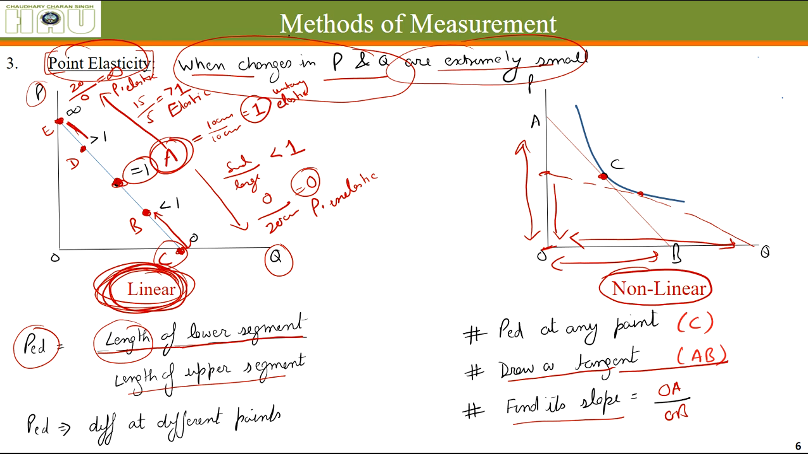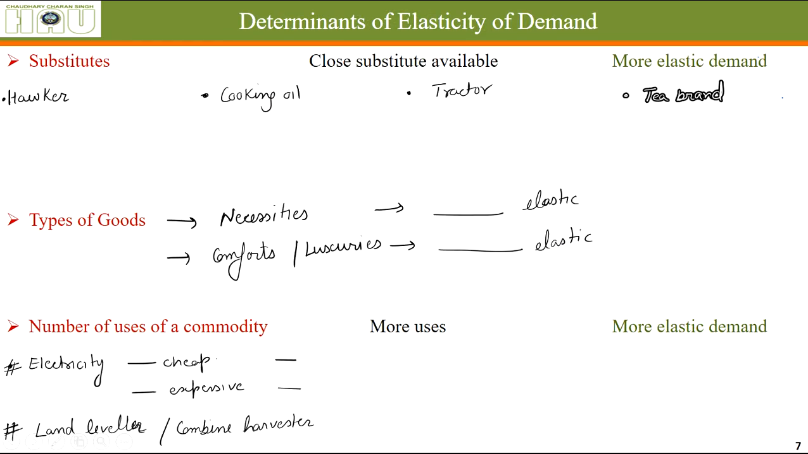Alright. So these are some of the methods of how we measure elasticity of demand. Now, what are the things that determine the elasticity of demand? What things affect the elasticity of demand of something?